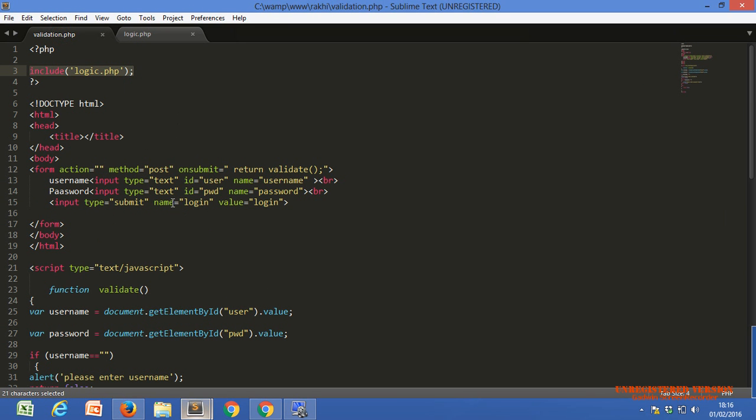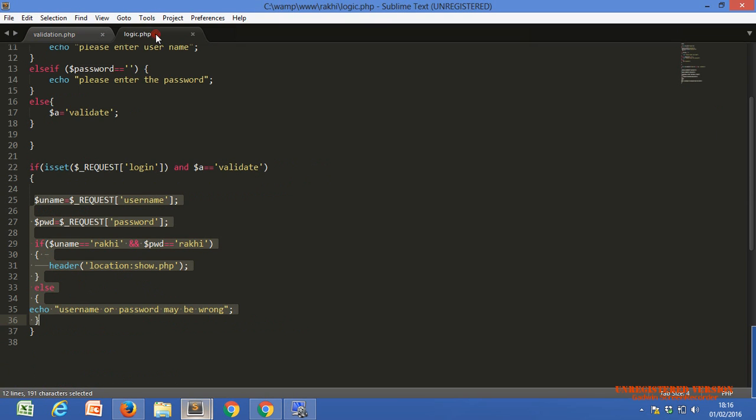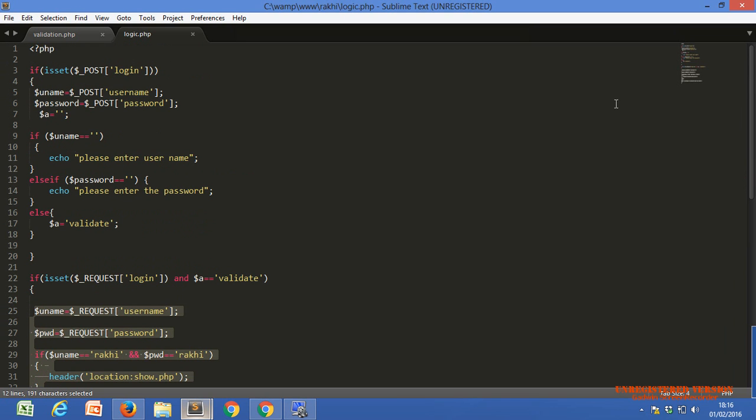whenever the user doesn't enter any username, or leaves the username field and the password field blank, they should get a message: please enter username or please enter password. We are already done with the PHP. We will discuss that also after discussing JavaScript, because our concentration is on JavaScript right now.